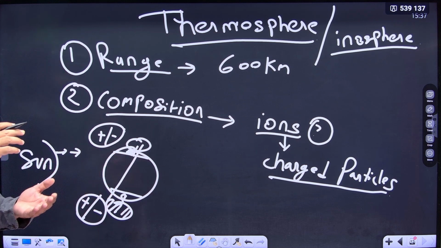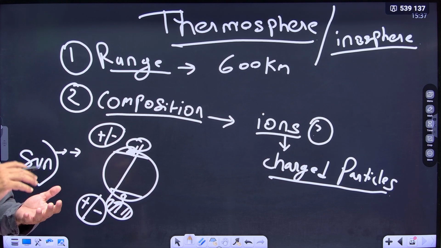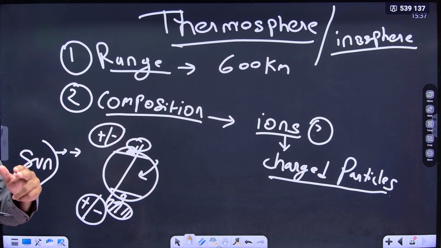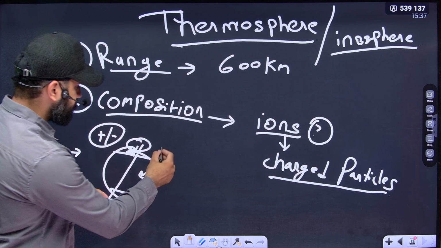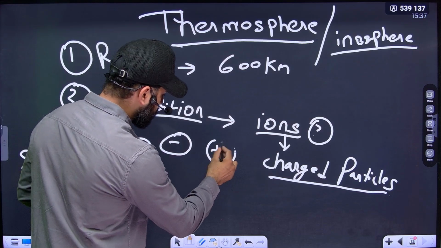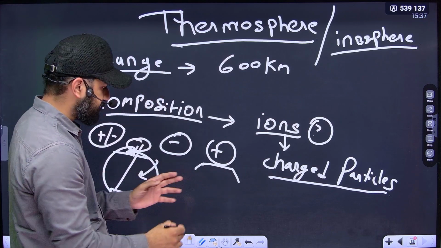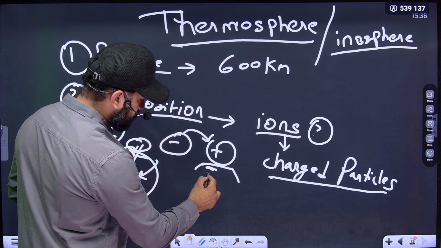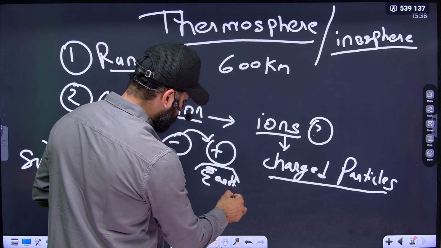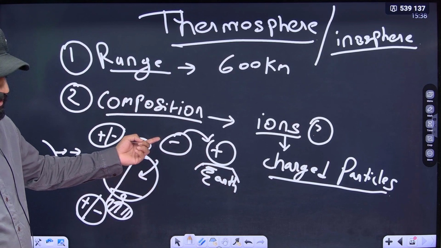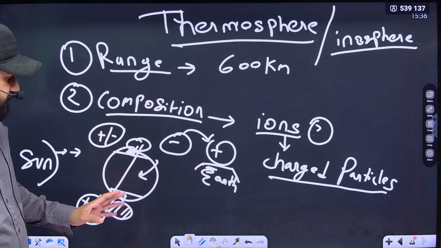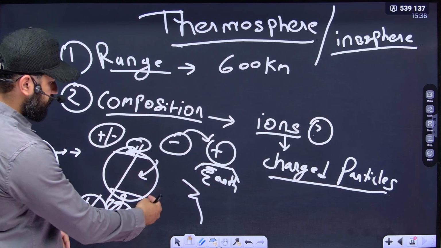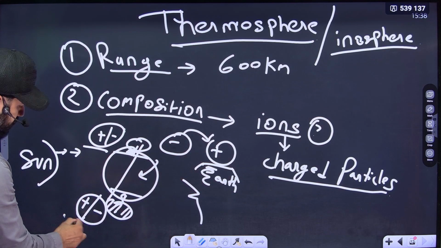If the charged particle comes at a lower level, it will come to the surface, because charged particles get attracted, for example this is the electron and this is the proton. Earth's surface contains charged particles. If it comes to a lower level, it gets attracted towards the earth surface. It will not get accumulated in the atmosphere. It will come to the earth's surface in the form of lightning. We have seen lightning. Therefore they get accumulated in ionosphere.